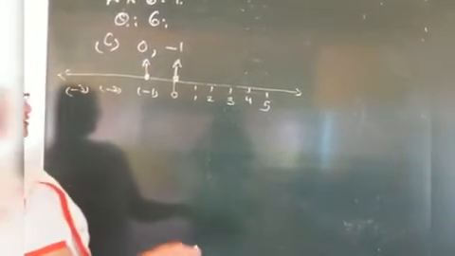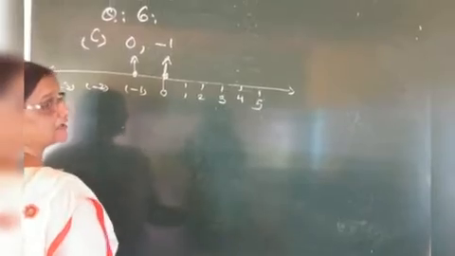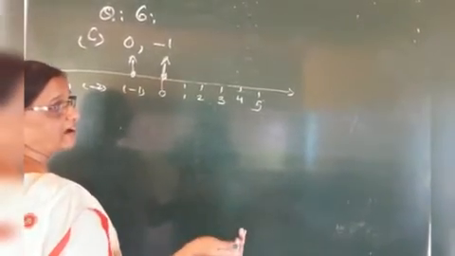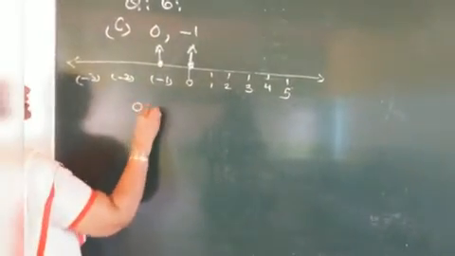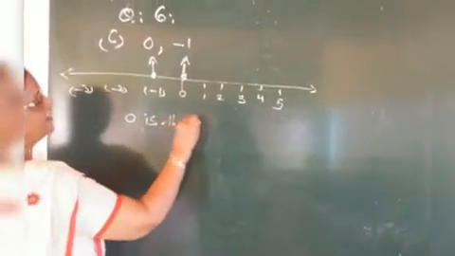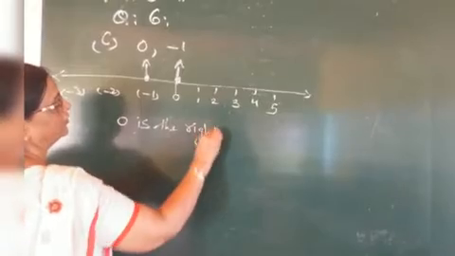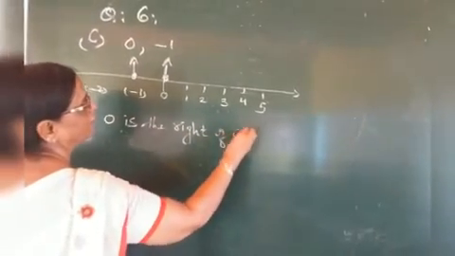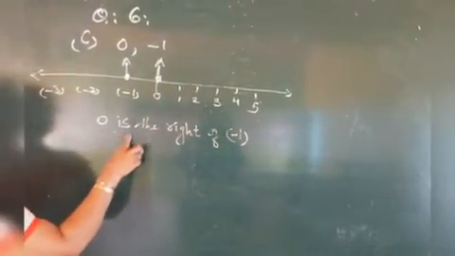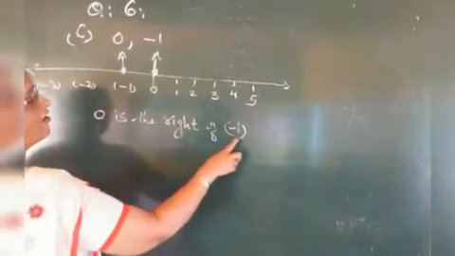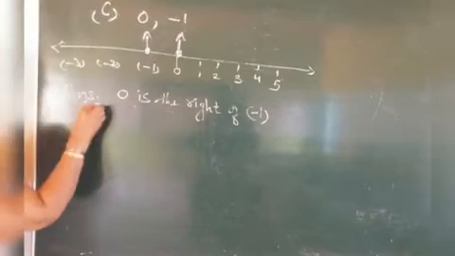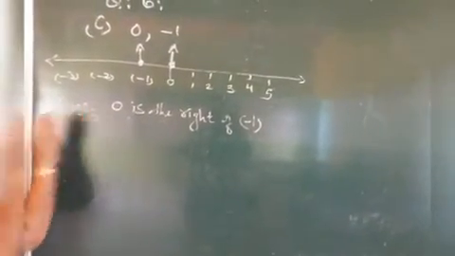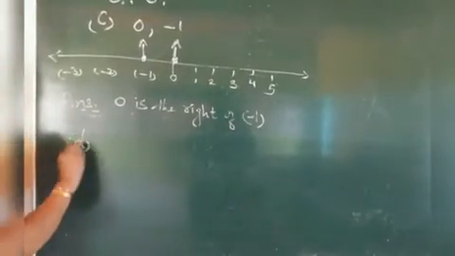Now see here, which number is on the right side of the other one? Yes, 0 is on the right side of -1. It is our answer.